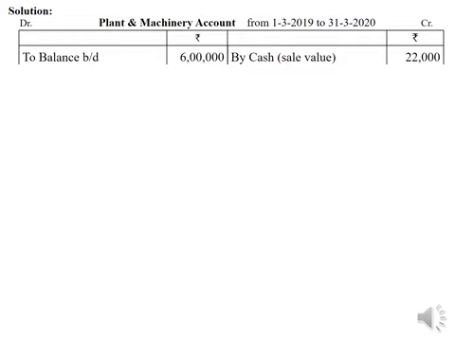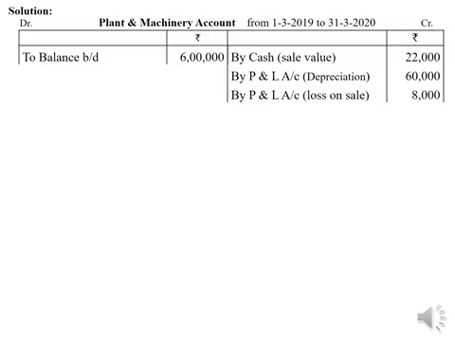If we are selling 30,000 worth of an asset at rupees 22,000, it results in a loss of rupees 8,000. That has to be accounted in the books of account. Therefore, it has to be transferred to profit and loss account as loss on sale, rupees 8,000. Then depreciation on plant and machinery charged is given. So it has also to be transferred or debited to profit and loss account, rupees 60,000. Then record the closing balance. Closing balance is given as 7,50,000.